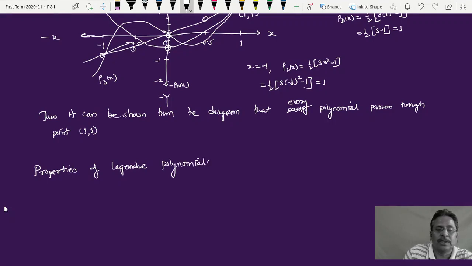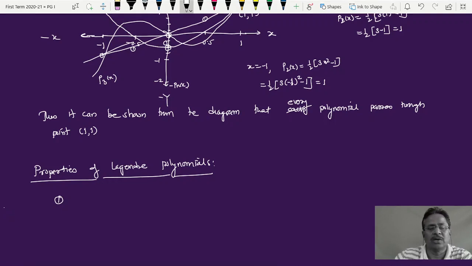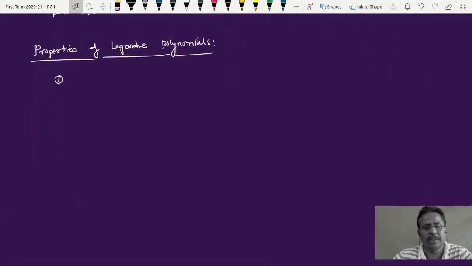Properties of Legendre polynomials. The next item: there are a lot of properties, and we are not going to discuss each and every one. We will discuss the properties that are important from the conceptual point of view.